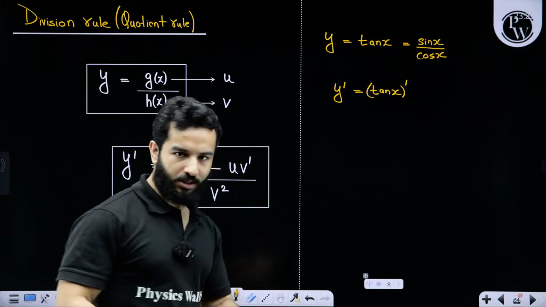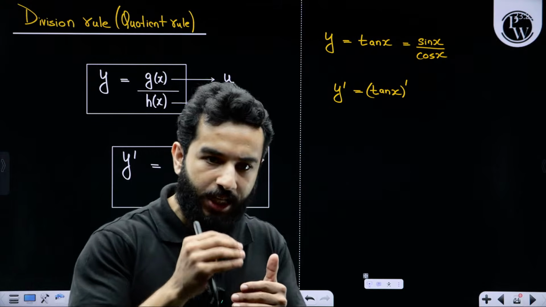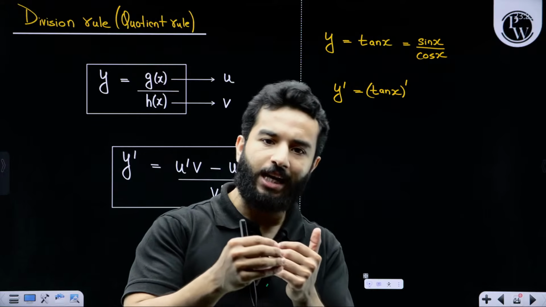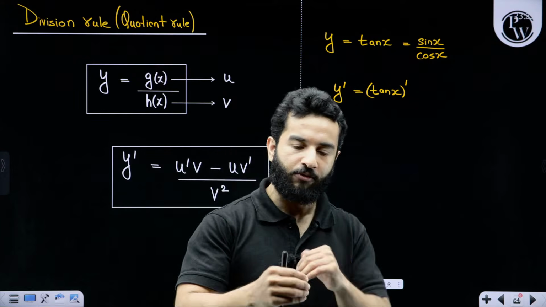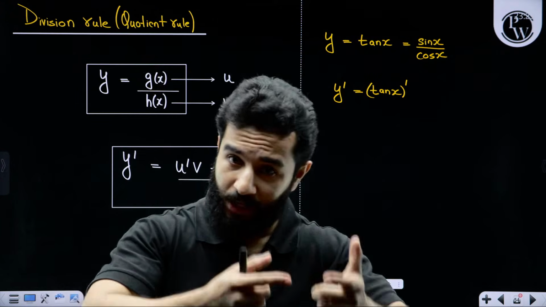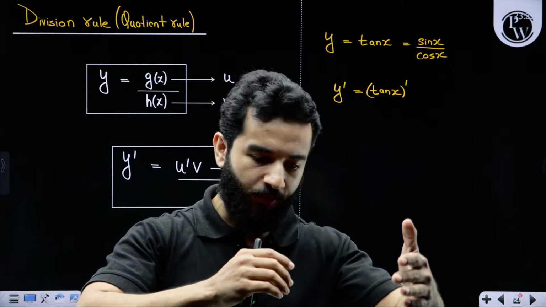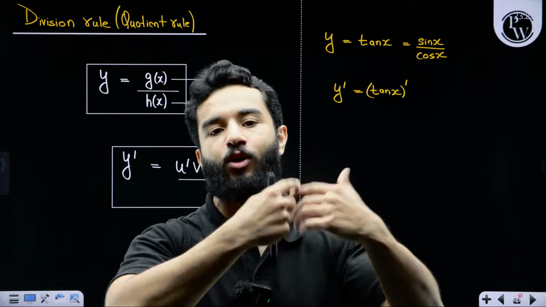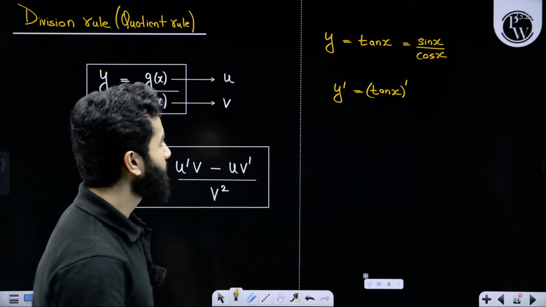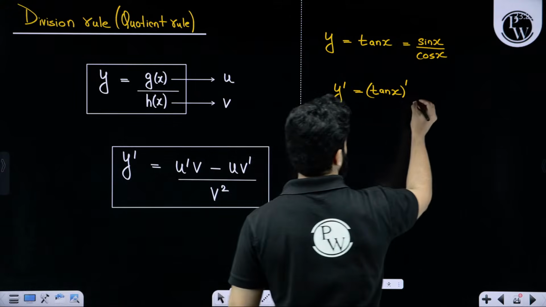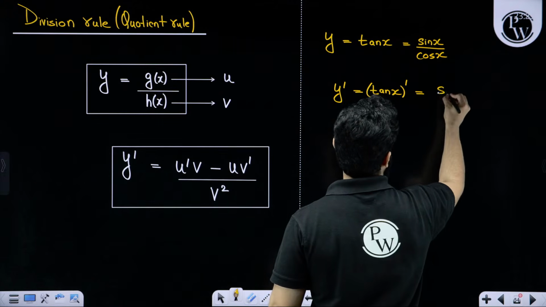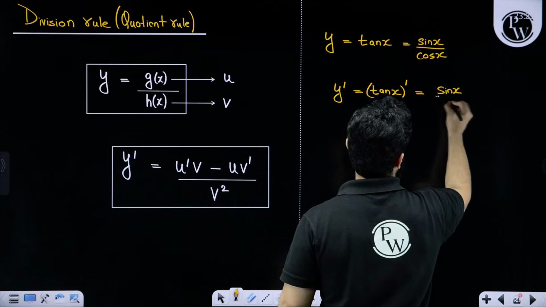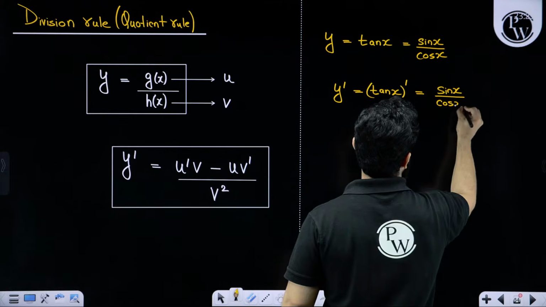For now, understand that if we differentiate a function for the first time, we call it the first derivative. If you differentiate that function again, that will be called the second derivative, right? So differentiation of tan x can be written as differentiation of sin x divided by cos x.